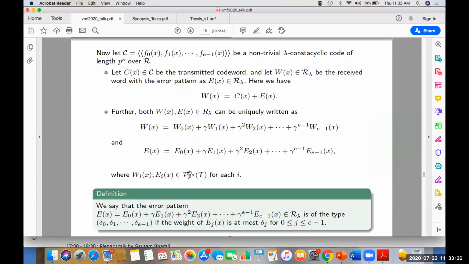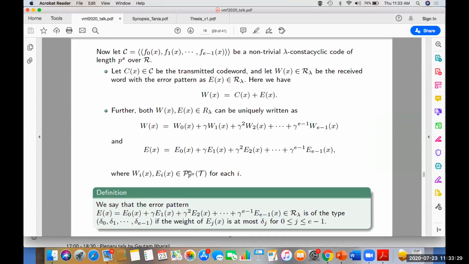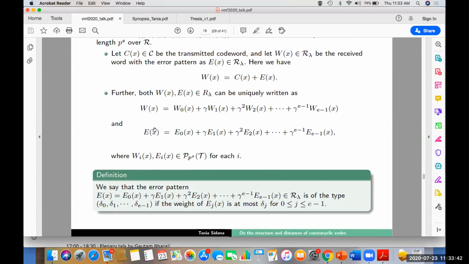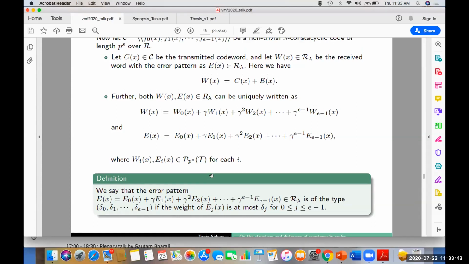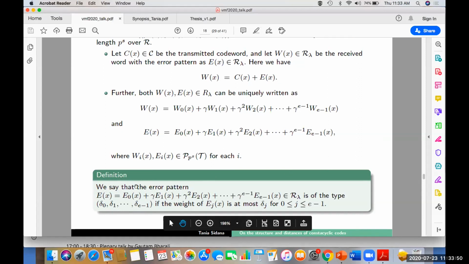Now, here we propose a decoding algorithm. For this, let C(x) be the transmitted codeword and W(x) be the received vector with error pattern E(x). Then W(x) will be C(x) plus E(x). Since W(x) and E(x) are elements of R lambda, they can be uniquely written as a linear combination of gamma i and polynomials from the Teichmuller set. And now we define the error pattern. The error pattern is of the type delta naught, delta 1, ..., delta (e minus 1) if the weight of Ej is at most delta j.